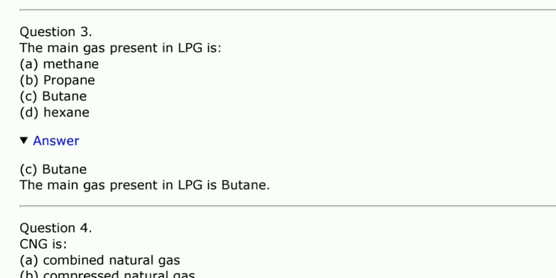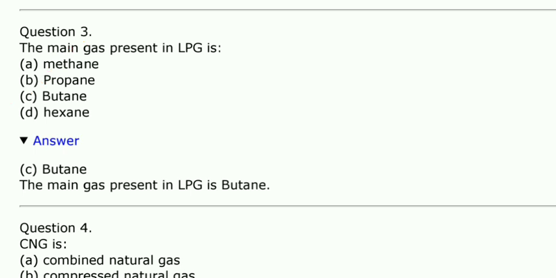Next, the main gas present in LPG. A option, methane. B, propane. C, butane, and D, hexane. So the answer is butane. You just have to remember this. No need to go into the logic of what is happening. You just have to remember that LPG's full form is liquefied petroleum gas, and the gas which is present in it is butane.